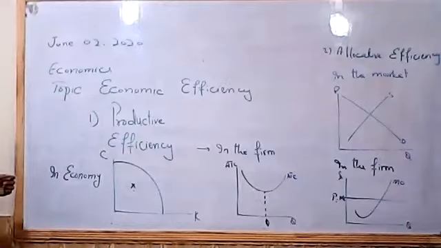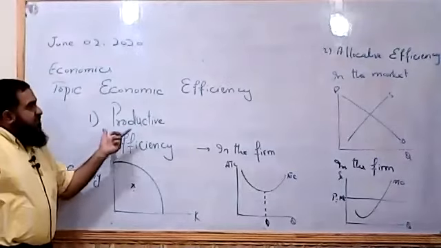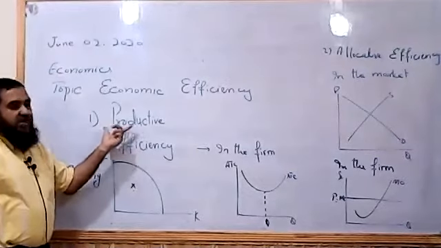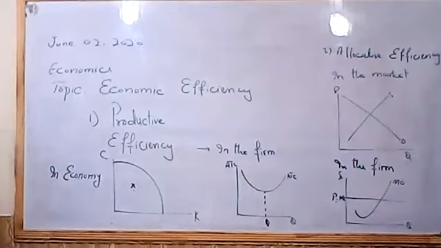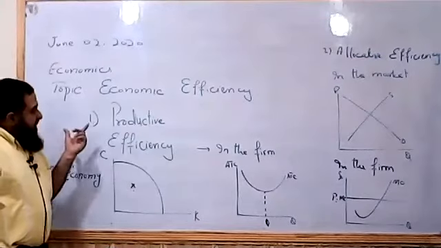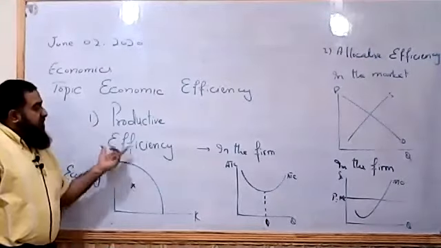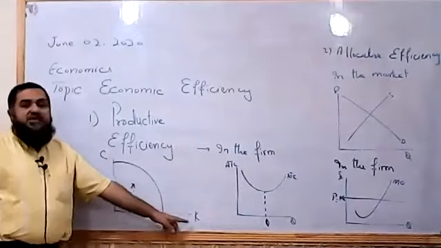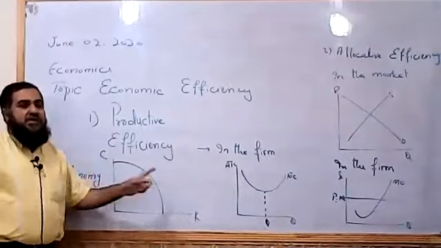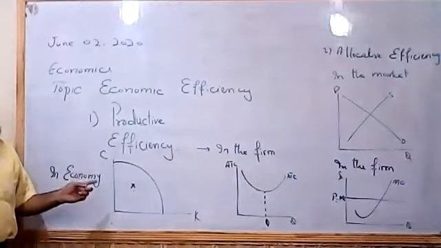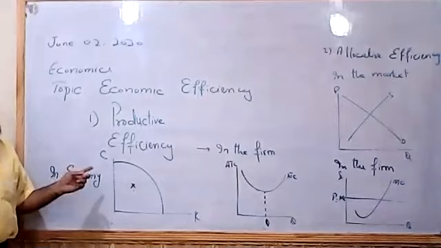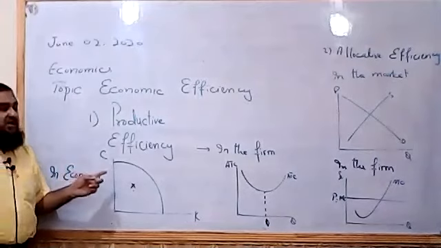Broadly speaking, we said there are two main types of economic efficiency. One is called productive efficiency. Productive efficiency means, if in an economy we are producing goods and services, one is called capital goods, another is called consumer goods. You are quite familiar with the concept of PPC, the production possibility curve.